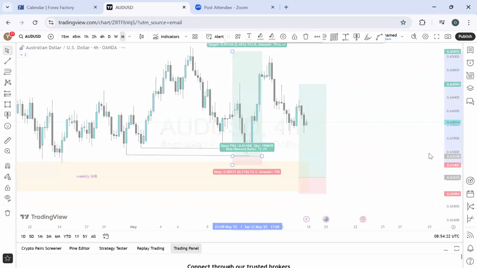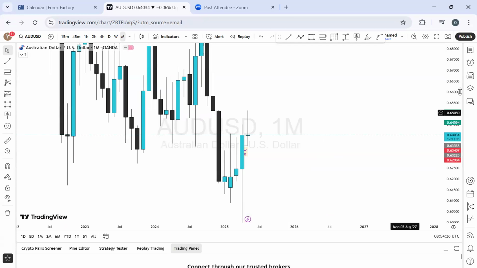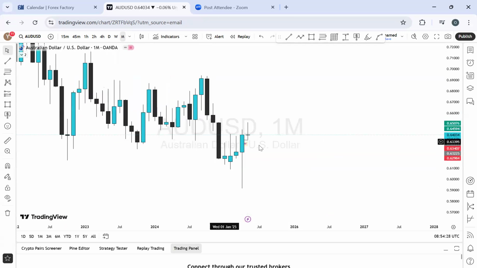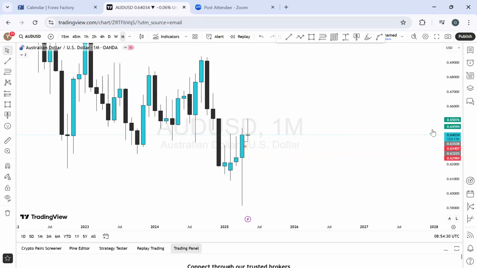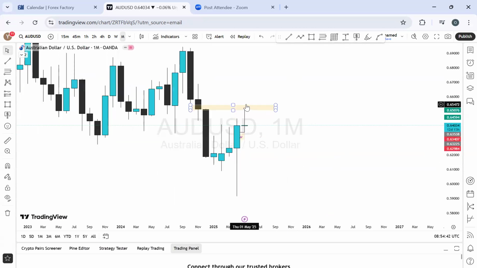So let's go to the monthly time frame. Let's see what we have. The monthly has been bullish after this one has been ranging for a long time now. That's why I was avoiding it for a little while. But then we've seen how it has been reacting over the years, and we've seen a price level like this that we marked some time ago, a monthly imbalance zone, a bearish one at that, and expected the price to get in there. And this month, the price got in there, and the moment it got in, it started selling off. And it has sold about 70 pips, 119 currently. It has tapped into that range and sold off about 120 pips on average.